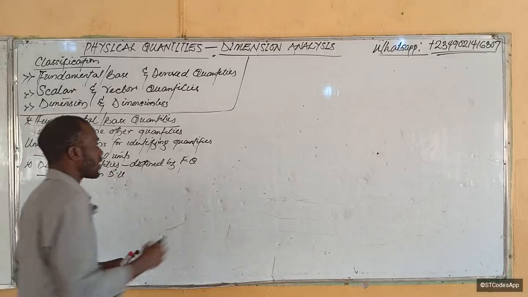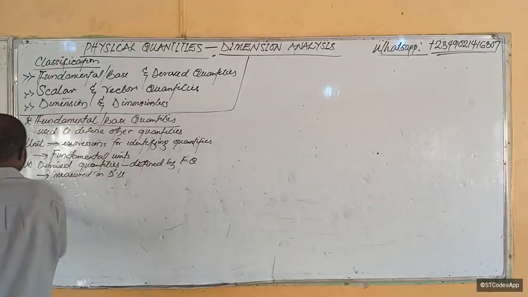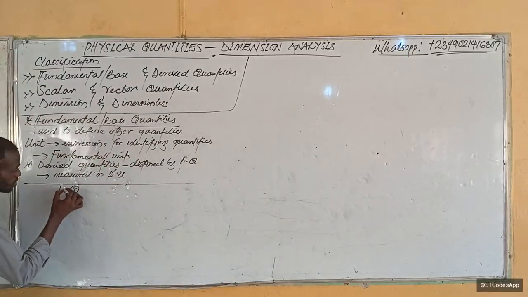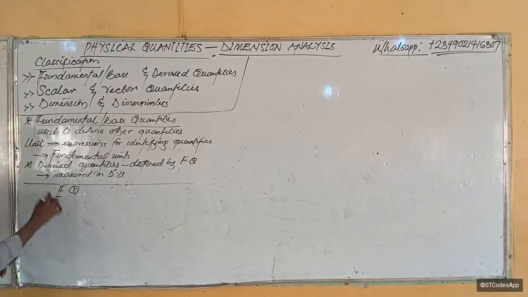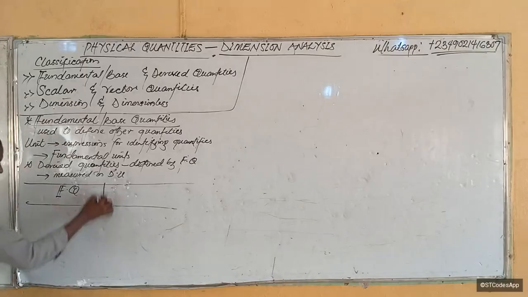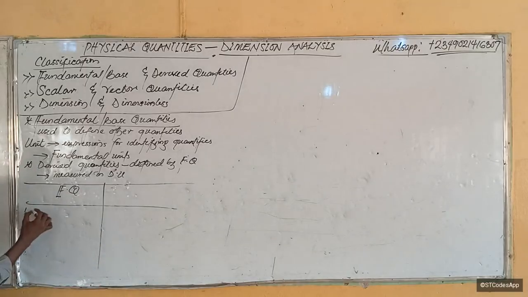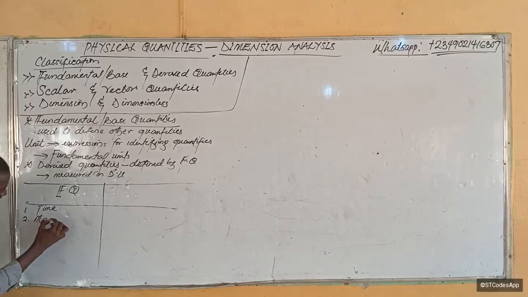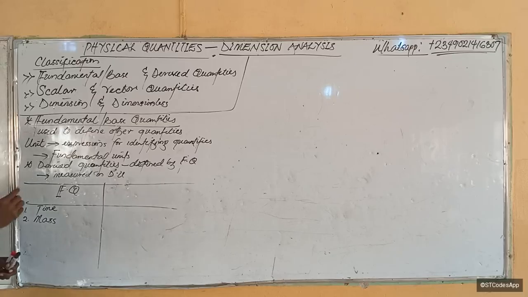Okay. Now, what are the examples of fundamental quantities in physics? The fundamental quantities in physics are just 7. When we list them, you see, I'm going to be listing their units, what they are measured in. Number 1, I like to start with time. Time is one of the most important aspects in physics. So matter exists in time and space. If it exists in space, then it has what? Mass. Because mass is the quantity of substance in matter that helps it to occupy a particular space.